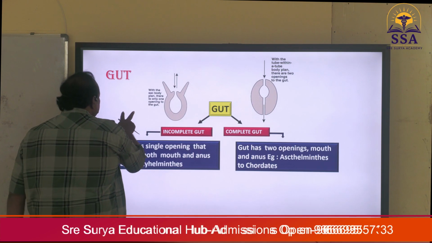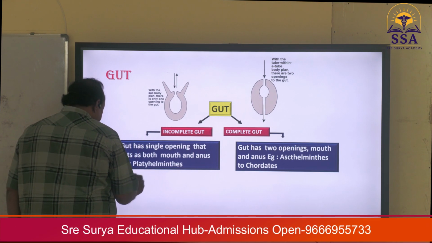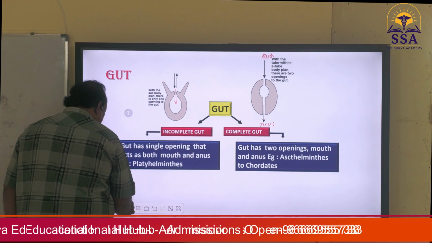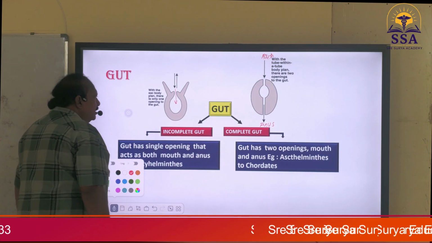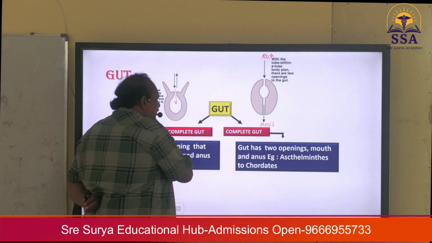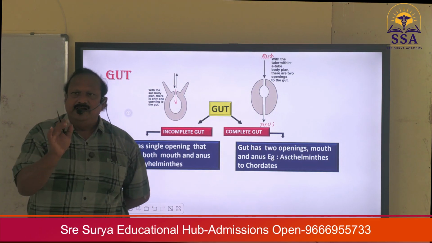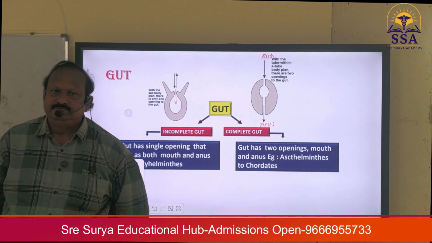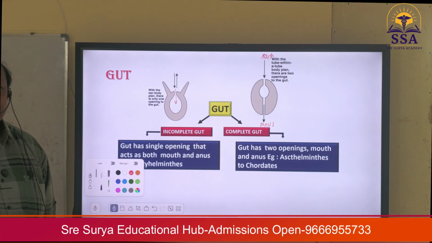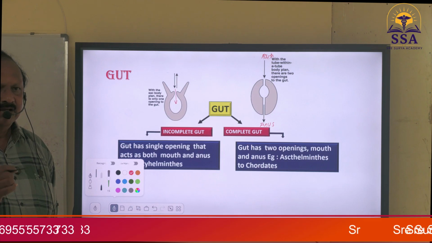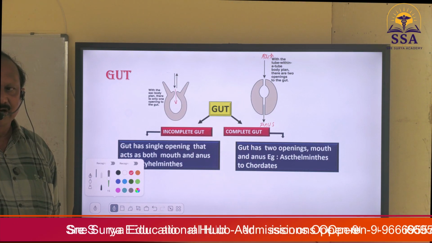This is the point. Now look at this. Out of these two, which one is called one-way gut? You can see two diagrams on the screen. My question is, which one is called one-way gut?